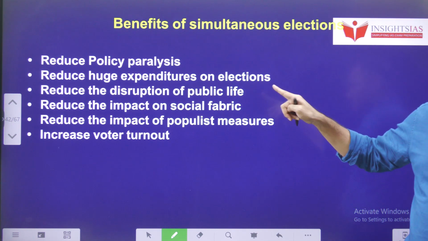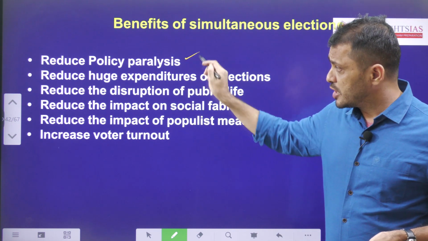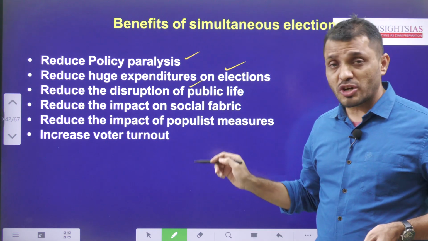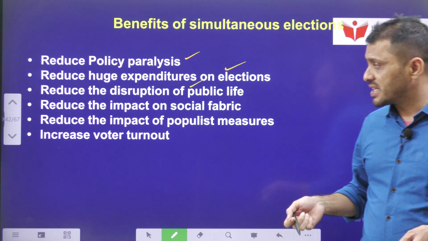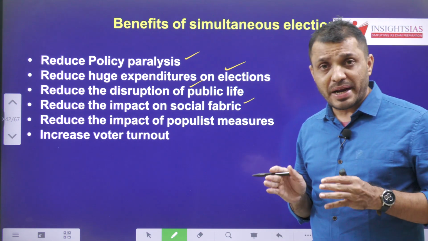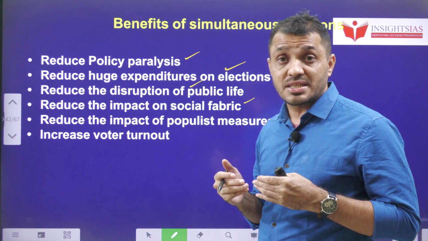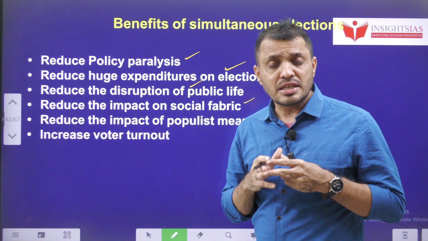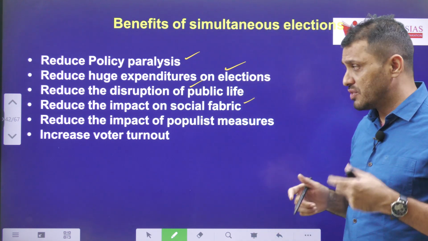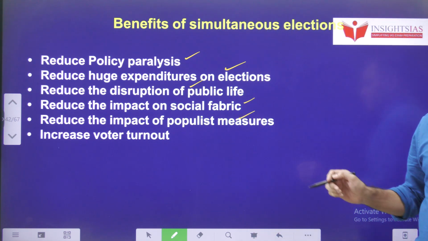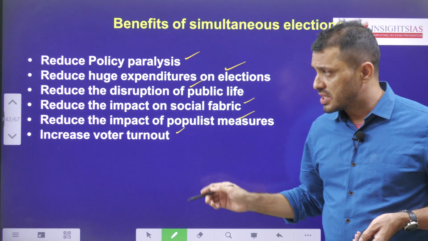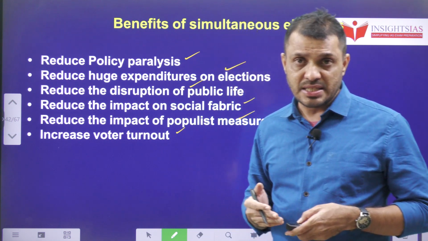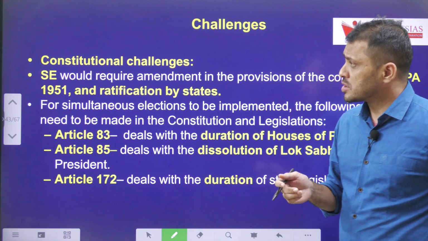The supporting arguments for simultaneous elections: it reduces policy paralysis, reduces the huge expenditure on elections, and reduces disruption of public life in the name of the model code of conduct. It also reduces the impact on the social fabric, because during election time political parties criticize along caste lines and religious lines. That can also be reduced if we have uniform elections. It also reduces the impact of populist measures and increases voter turnout. If election frequency is reduced, then obviously voter turnout can increase. Okay, there is a possibility.